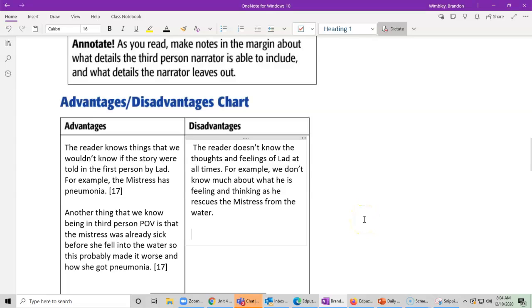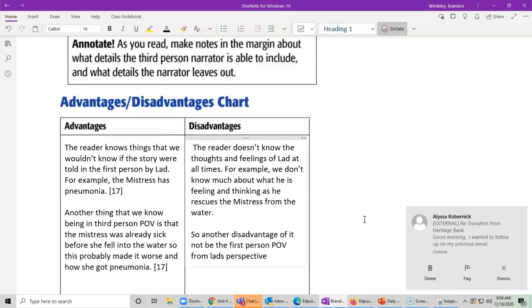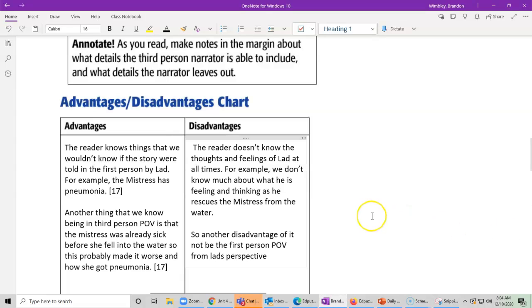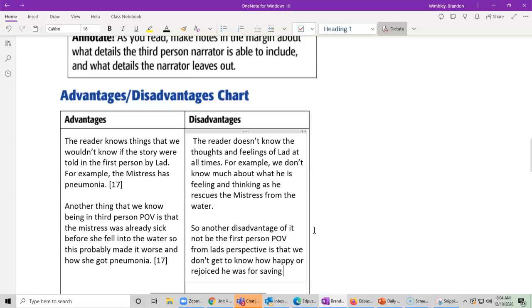So another disadvantage of it not being a first person point of view from Lad's perspective is that we don't get to know more about how happy he was to save the mistress. We don't get to know how happy or rejoiced he was for saving the mistress, period.